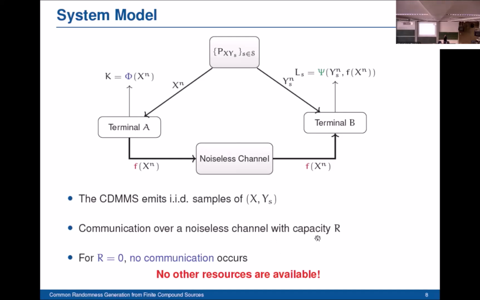So the channel is noiseless, but the capacity is limited. If the capacity is 0, obviously no communication occurs over the channel. It is worth mentioning that no other resources are available to any of the terminals to generate common randomness.